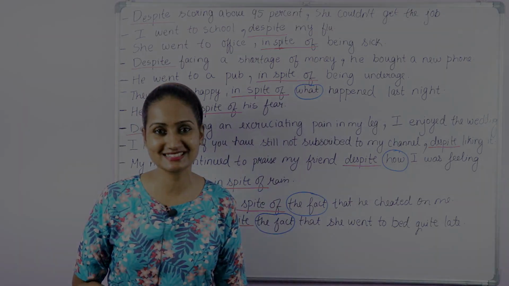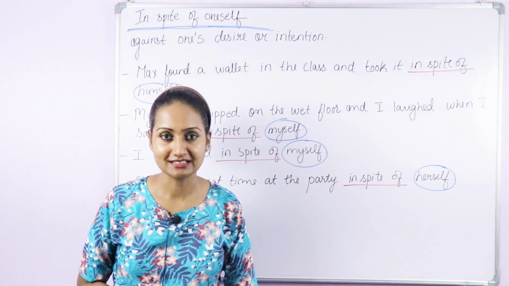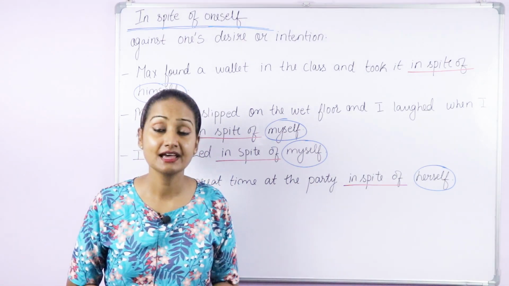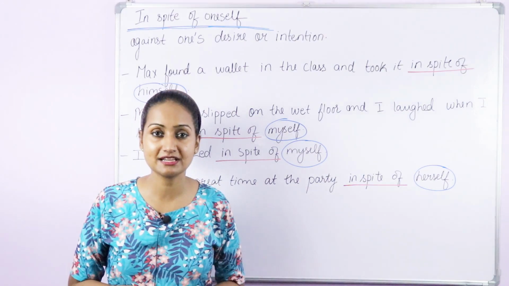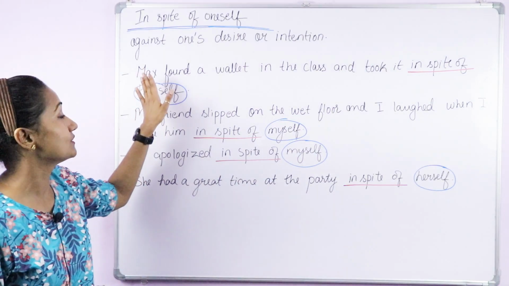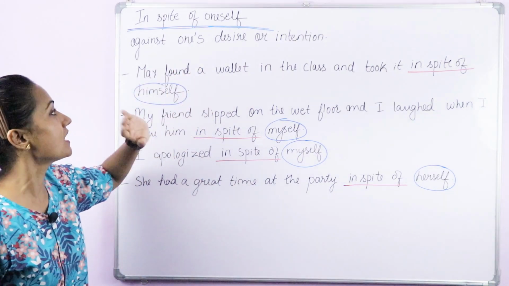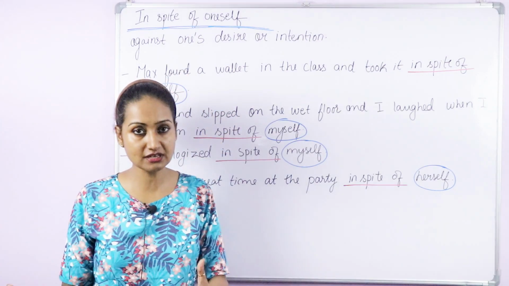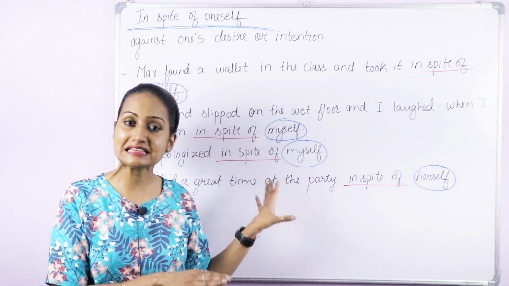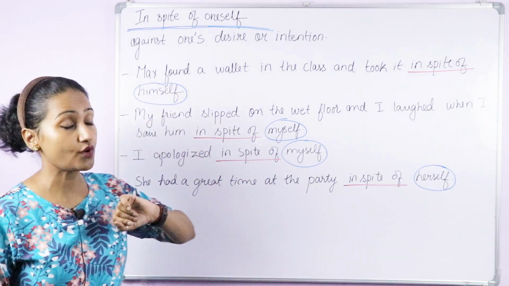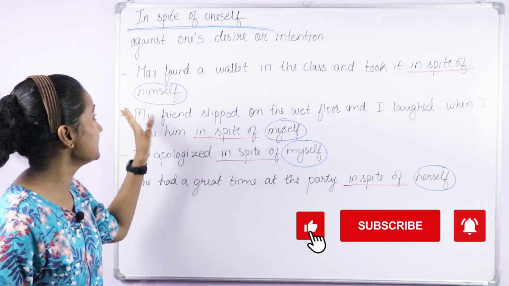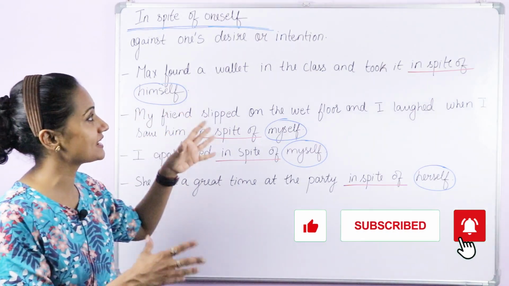I want to tell you one more important thing here. I have told you that in spite of and despite have the same meaning and can be used interchangeably. But there is one exception. This is the exception: the idiom in spite of oneself. This means against one's desire or intention. We will understand this with some examples. But when you are using this idiom, in spite of can't be replaced by despite. The meaning, as I already told you, is against one's desire or intention.